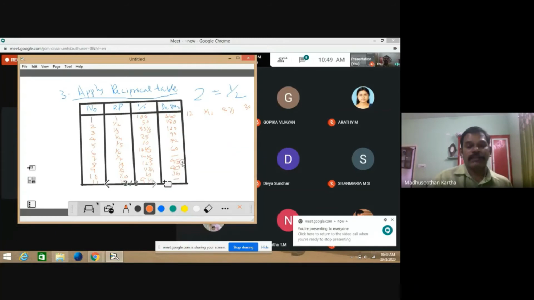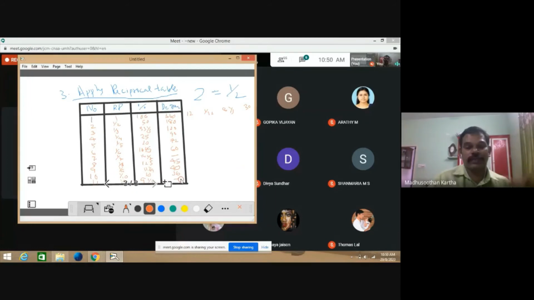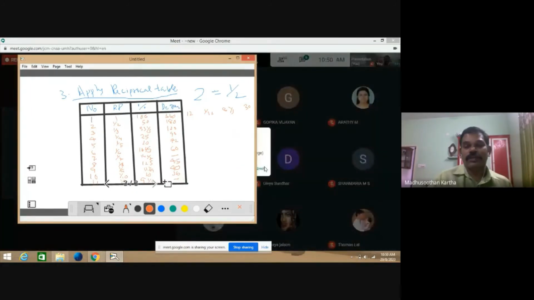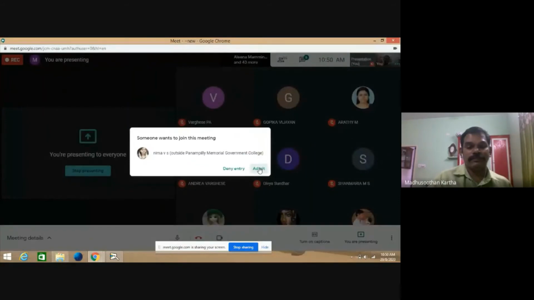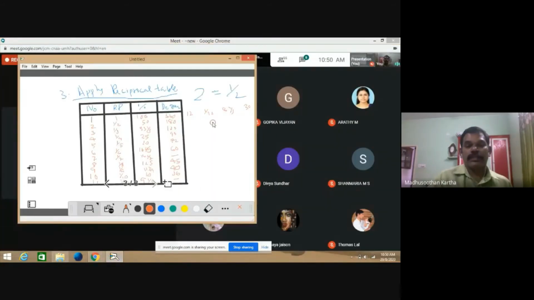Then 360 divided by 8 is equal to 45. 360 divided by 9 is equal to 40. 360 divided by 10 is equal to 36. Similarly, 360 divided by 11, you will get an ugly figure, so skip it. And 360 divided by 12 is equal to 30 degree.